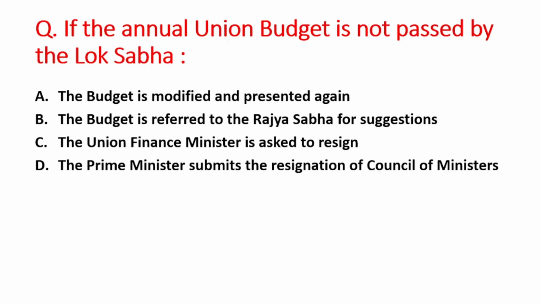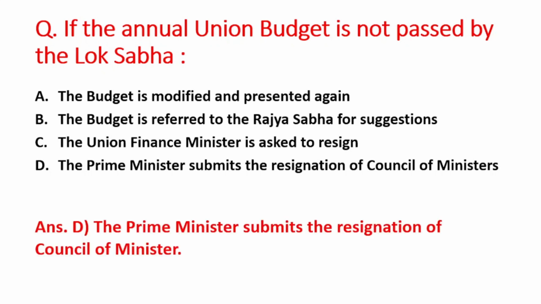Next question is if the annual union budget is not passed by the Lok Sabha. A option is the budget is modified and presented again. B is the budget is referred to the Rajya Sabha for suggestion. And C option the Union Finance Minister is asked to resign. D option the Prime Minister submits the resignation of Council of Ministers. So right answer is option D, that is the Prime Minister submits the resignation of Council of Ministers.